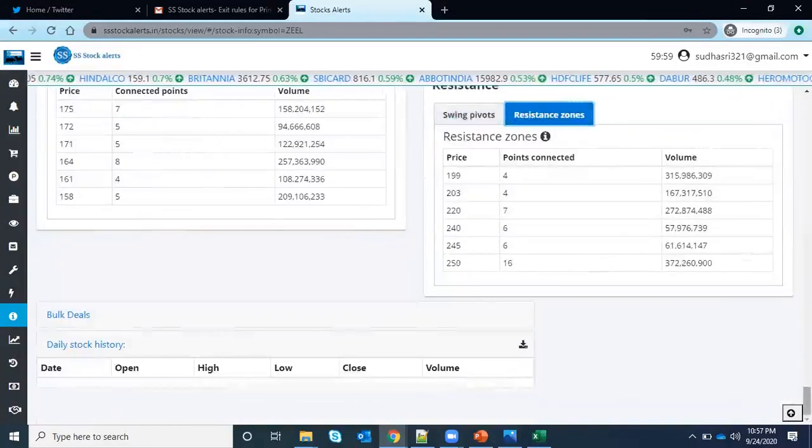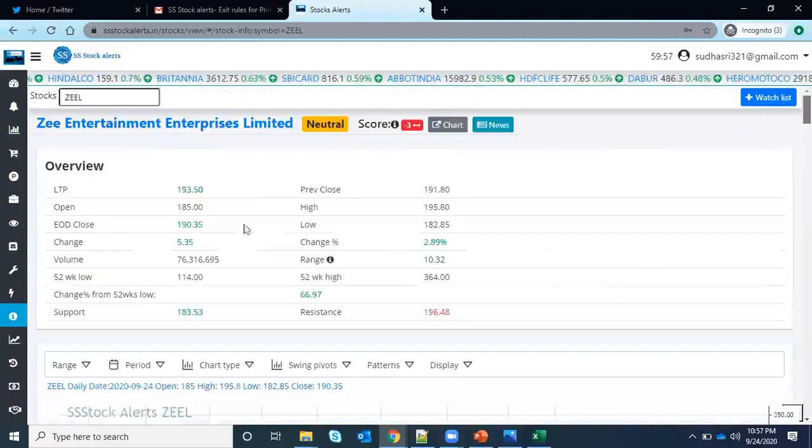So this is the stock info page. You will get the score. A score of less than 0 is not good for buying and is in a rising selling momentum, and greater than 0 means it is coming into a buy zone. And so this is neutral.